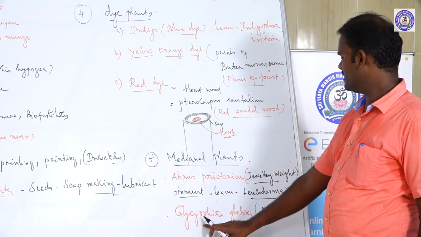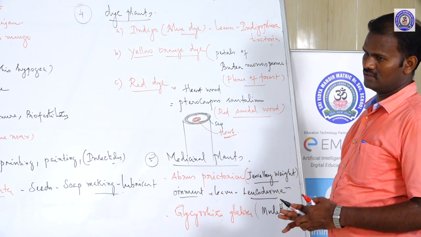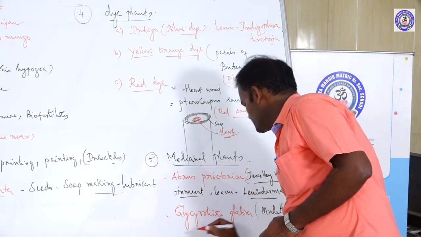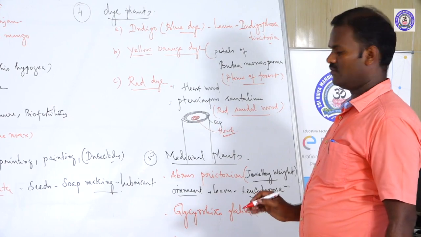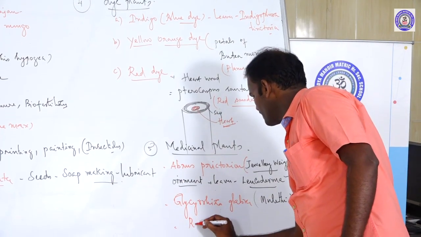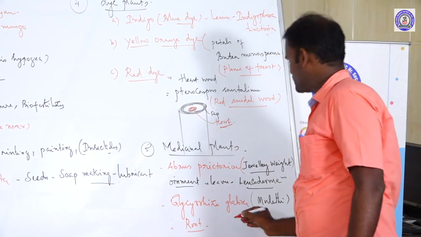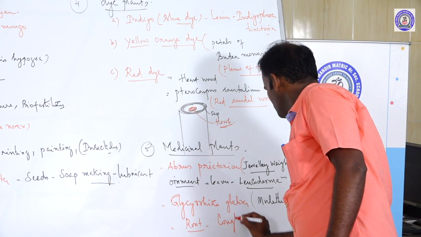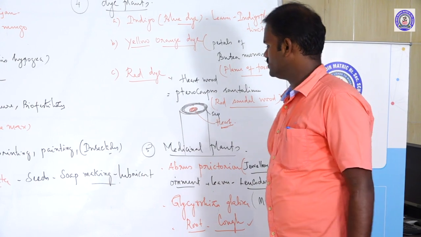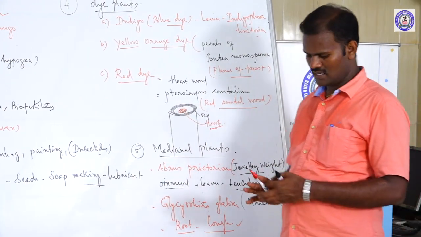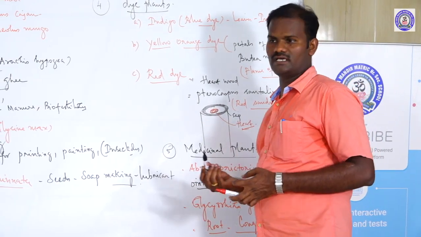What's the binomial name? Glycyrrhiza glabra. From the economic or medicinal point of view, it is the root. Extraction of this root is used to treat a cough. So these are the medicinal plants, and some plants are used as ornamental.